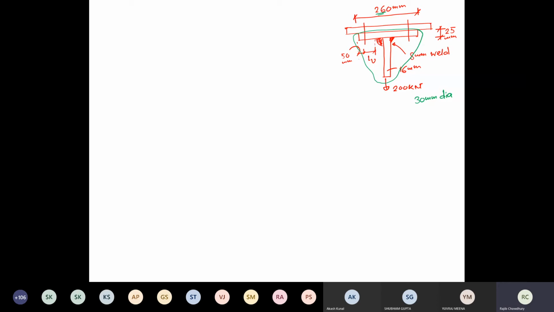If it is inadequate, then suggest a way to make that design adequate in terms of load carrying capacity. The load applied over here is 200 kilonewton. So to proceed with this problem, nothing has been provided to you other than this.